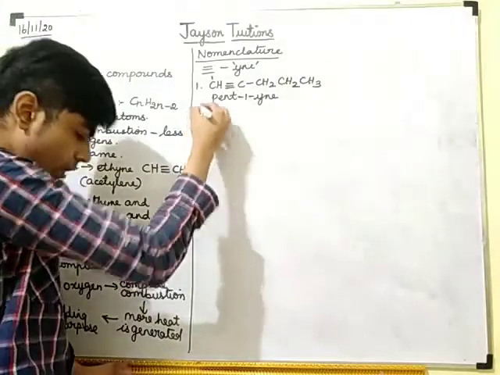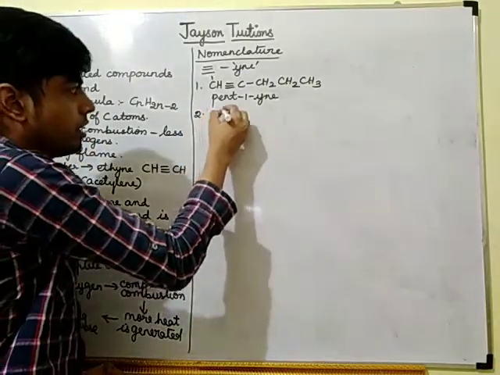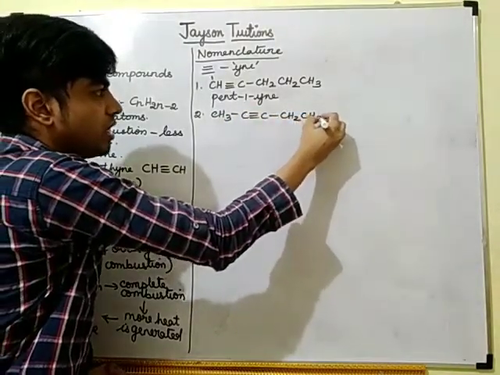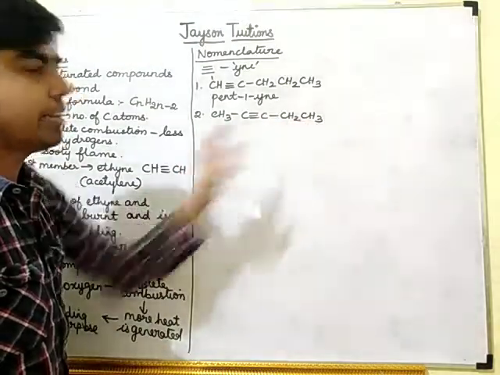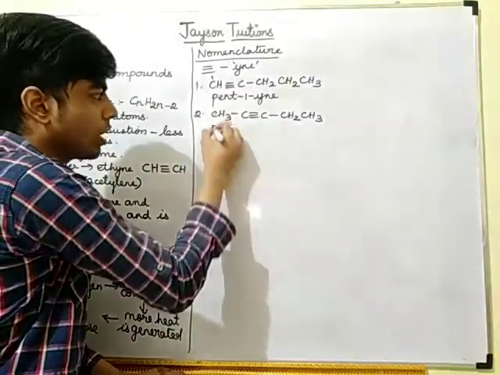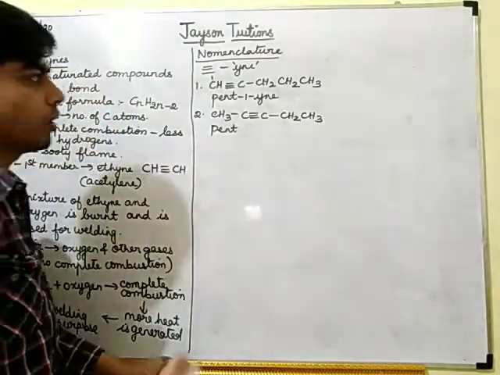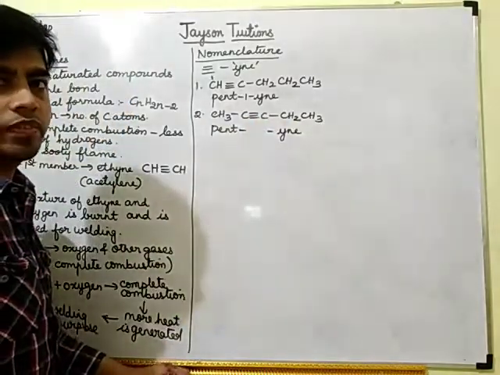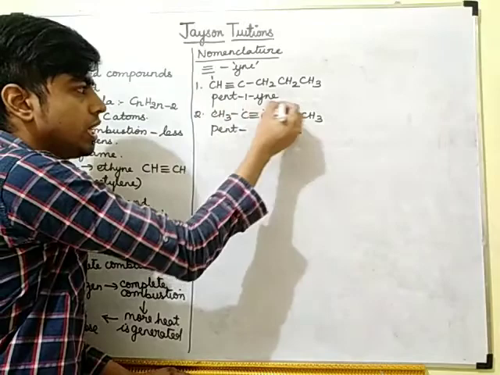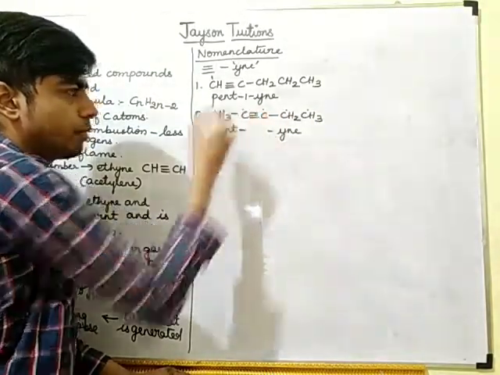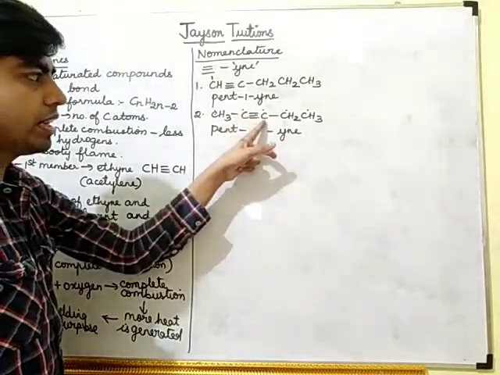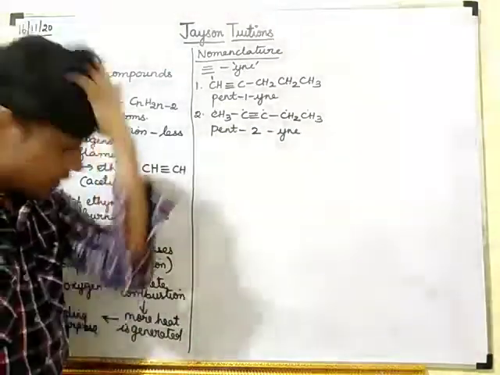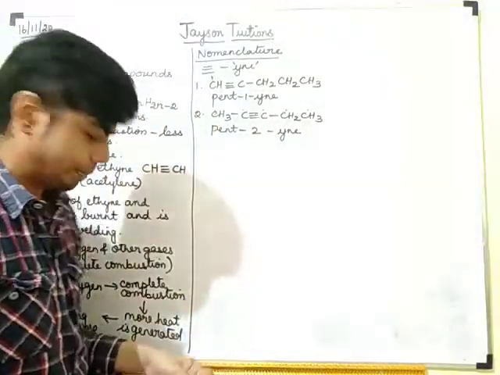Now the next one, CH3, C, CH2, CH3. Here also it is 5 carbons, so it is pent, and triple bond is there, so it is ine. What is the position of this triple bond? 1, 2, 3, 4, 5. If you number from this side, it is in number 2. When you number from this side, it is in number 3. So it is pent 2 ine, because always you should take only the smaller number.